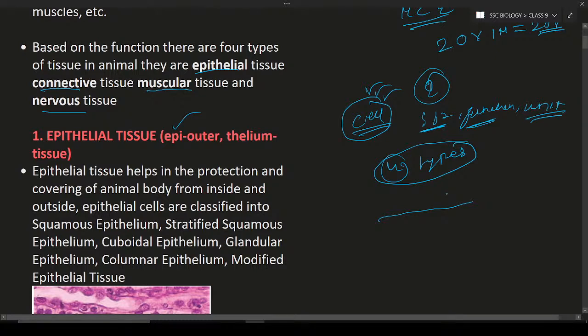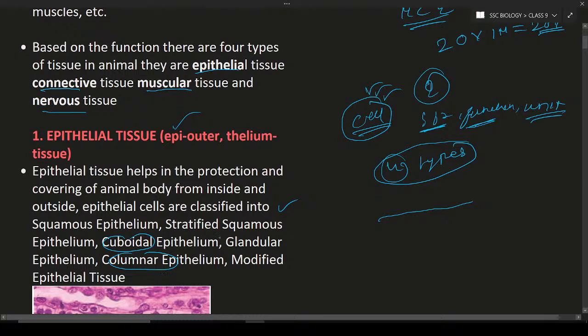Okay, it is going to help the body to fight against the disease. It means it will not allow dust particles or many microorganisms into the body. So next, these epithelial cells are again classified into different types. They are squamous epithelium, stratified epithelium, cuboidal, glandular, columnar, and also modified epithelium. So these are the different types of epithelial cells.